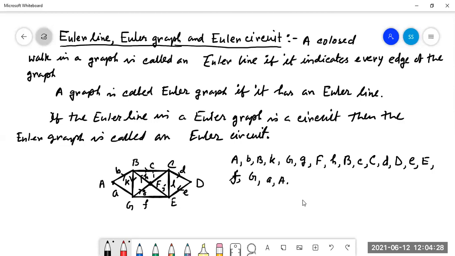Then capital E to F, F means this part. After that capital G is coming, then capital G to small a, then it is coming here. So by this way, from A to A, that is a circuit, isn't it? A closed walk is called a circuit. So the graph is an Euler graph, and the total path is called the Euler circuit. So here A to A, one circuit, so that is an Euler graph.